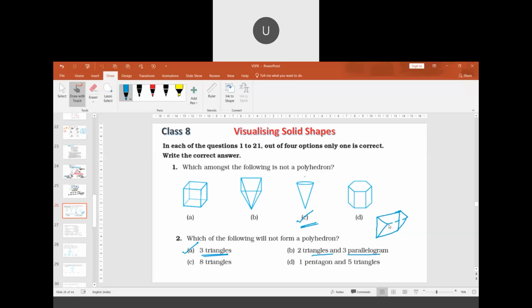When we observe this, its faces are 3 rectangles, and a rectangle is also a parallelogram. So this option is possible.